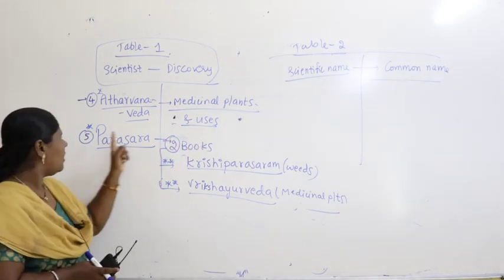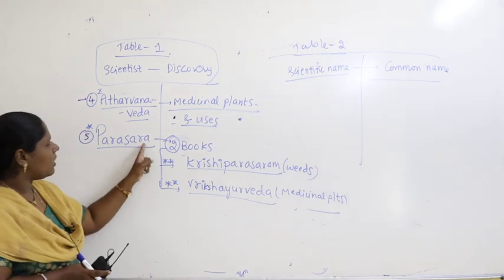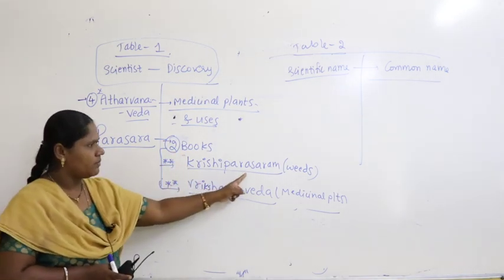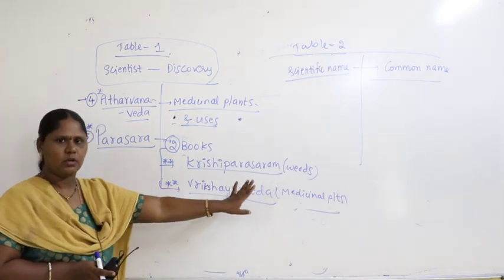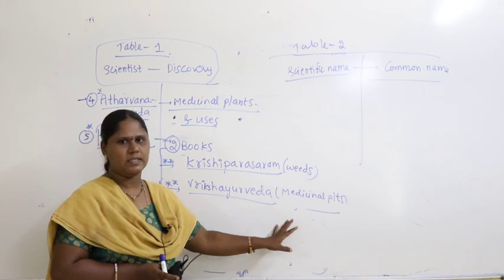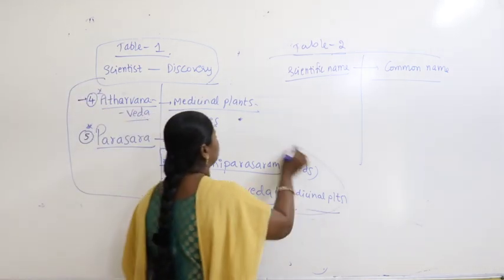Scientist number 4. And who is the other scientist? Today we are reading only two scientists. Parasara wrote two books. Which are the two books? Krishi Parasaram, which mentions weeds, and Rukshayurveda, which is about medicinal plants. Now this is table number 1. Today we have taken two scientists.